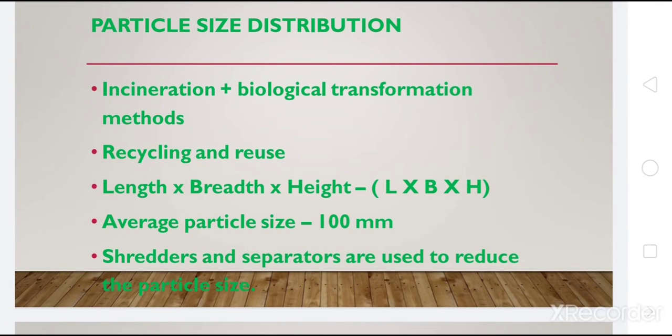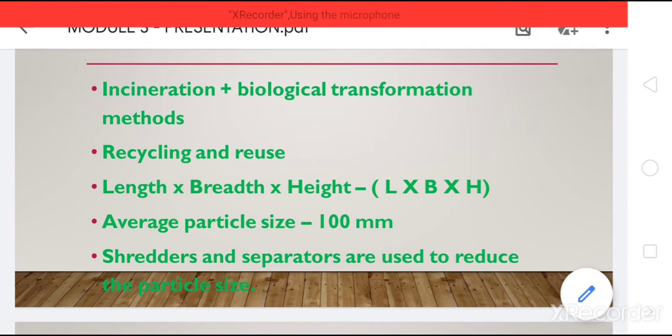Now, what is the particle size distribution of the municipal solid waste? Particle size distribution means what is the average size of the particles of the municipal solid waste mixture. That is important in deciding whether you need to do incineration, or whether the components of this municipal solid waste are going to get biologically transformed or not.